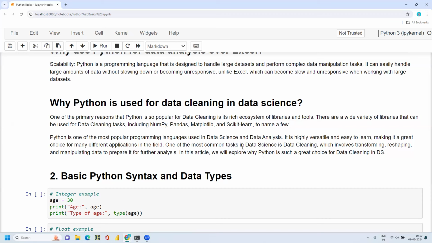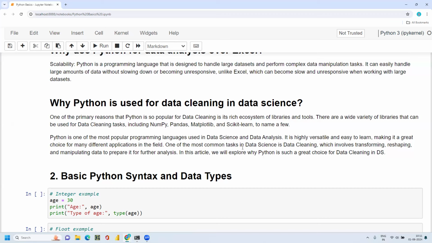One of the most common tasks in data science is data cleaning, obviously, which involves transforming, reshaping, and manipulating data to prepare it for further analysis. Because when I collect the data initially, it is not in a form where we can do some analysis. So I have to transform the data I collected to a readable or specific format where I can perform some analysis on it.